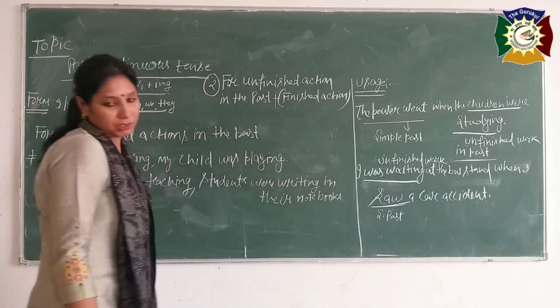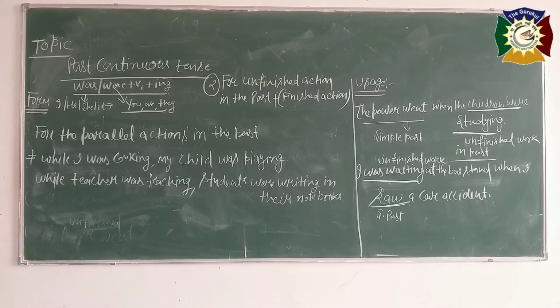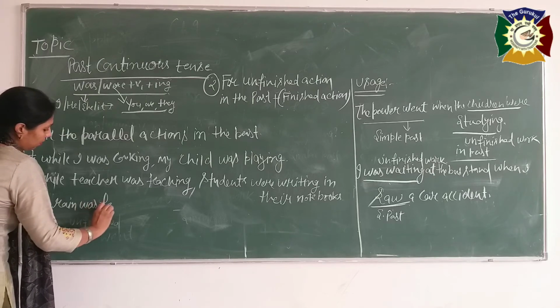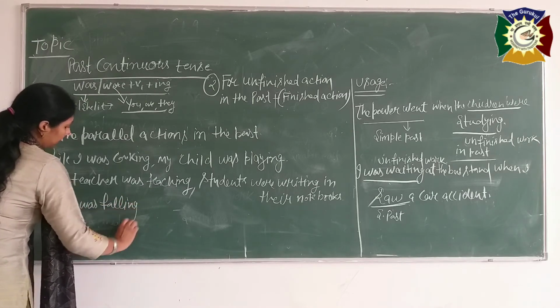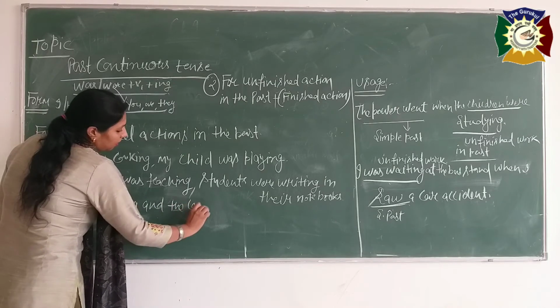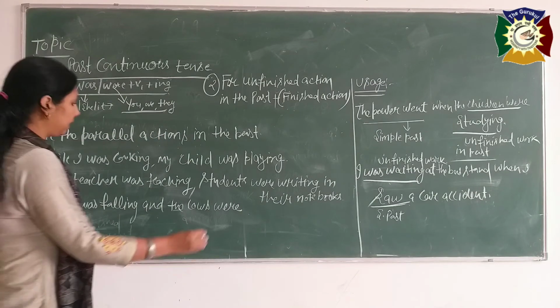Am I right beta? Next is there, the rain was falling and the cows were grazing.